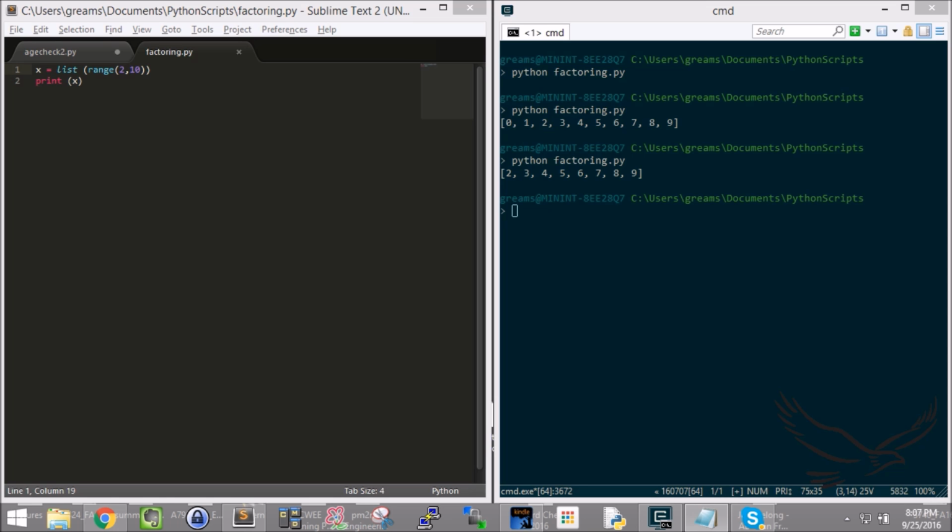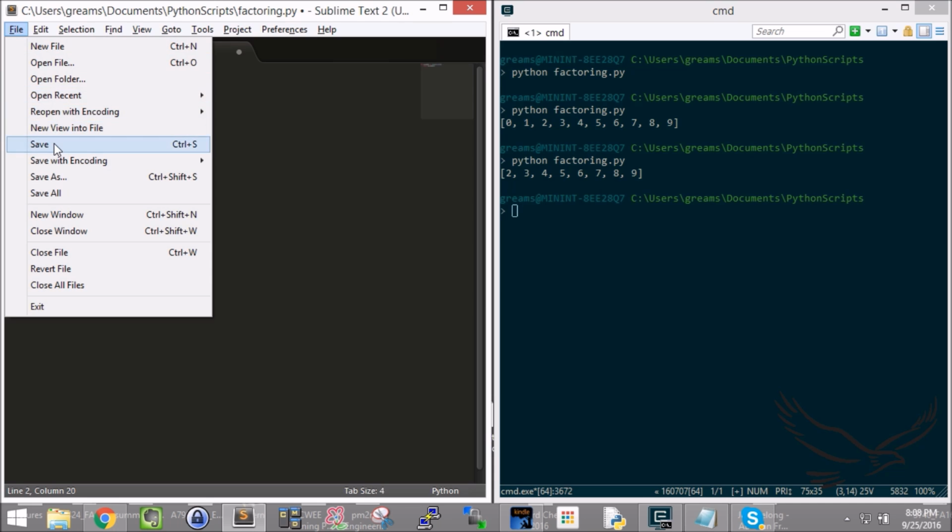Now, we can get a little crazy with this, and in fact, why don't we? So I'll say for a number in range 1, 1000. So let's go all the way to 1,000 numbers. Put my semicolon, and then what I'm going to say is print a underscore number. All right, so for this variable I'm calling a underscore number, I want to print all the values from 1 to 1,000.